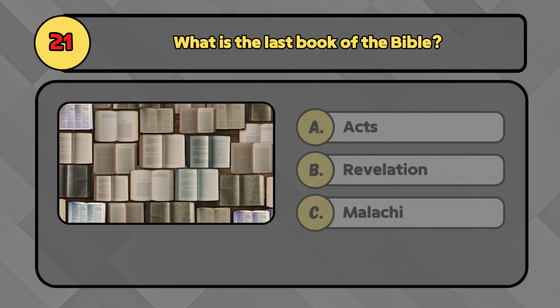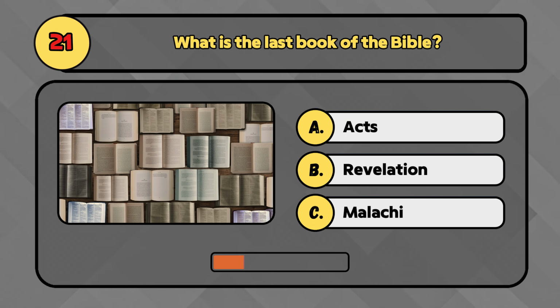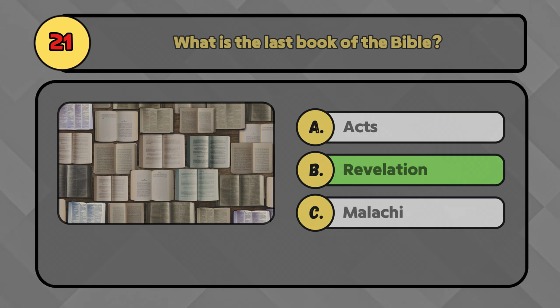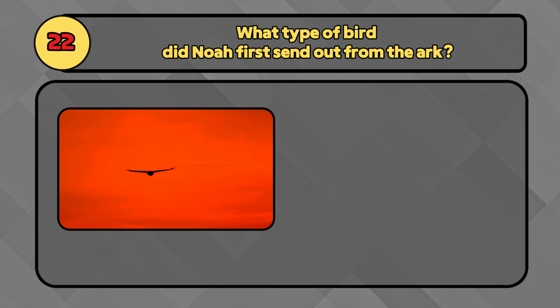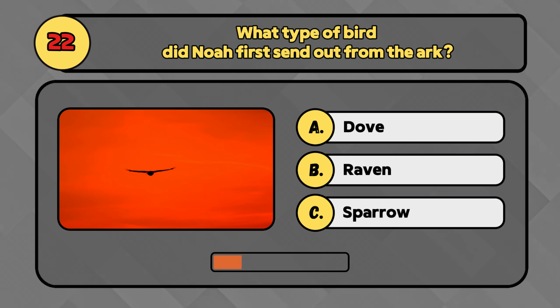What is the last book of the Bible? It's the book of Revelation. What type of bird did Noah first send out from the ark? The first bird that Noah sent out from the ark was a raven.